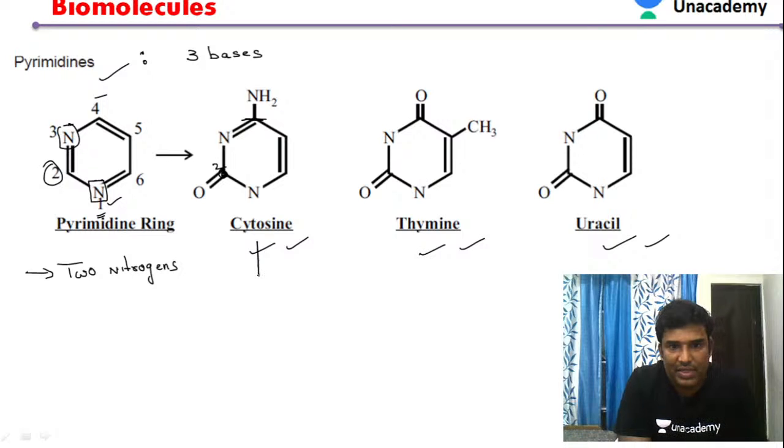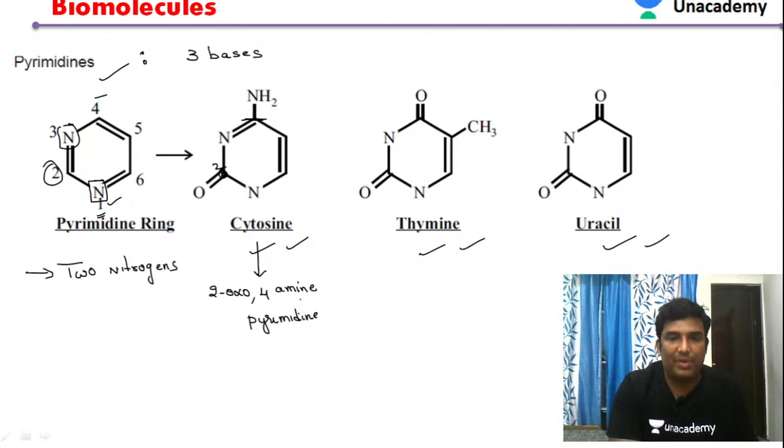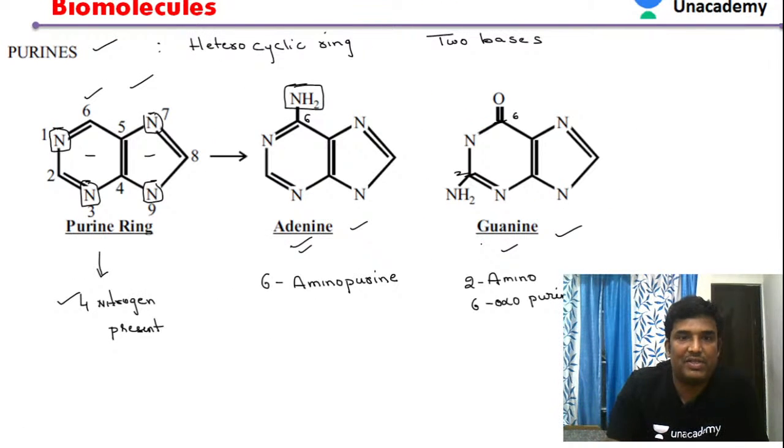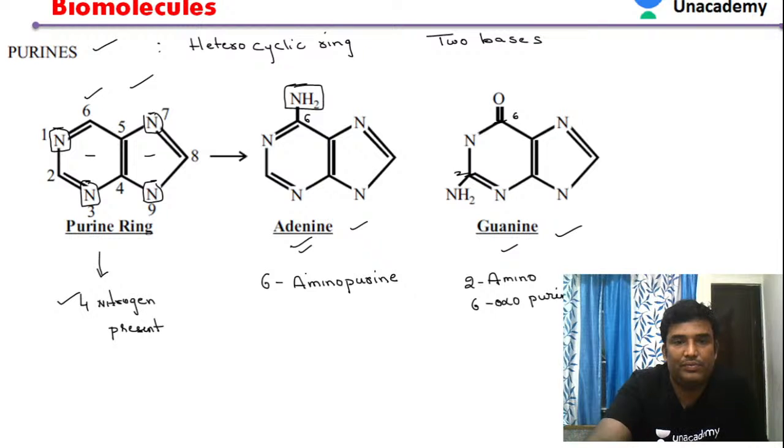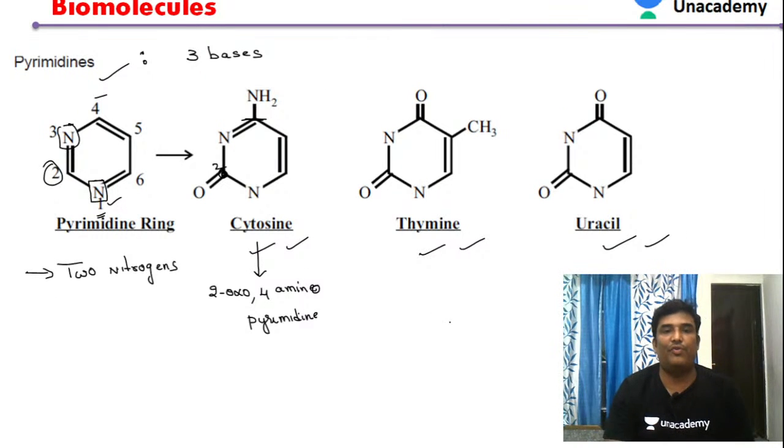So what will be the nomenclature of cytosine? 2-oxo-4-amino pyrimidine. Like that we have to give the name. Previously we gave 6-amino purine, and like that here also it is 2-oxo-4-amino pyrimidine.